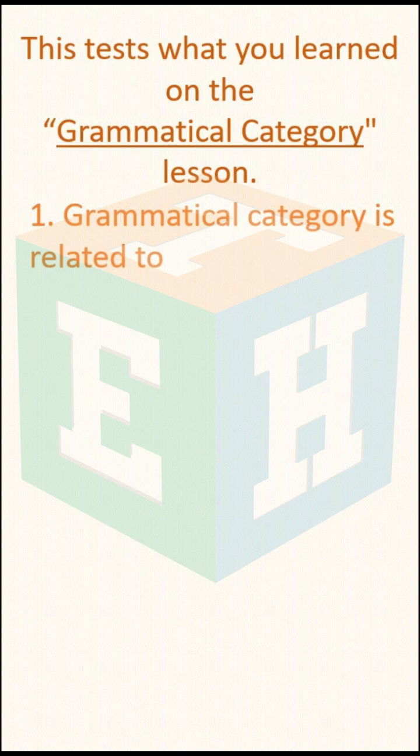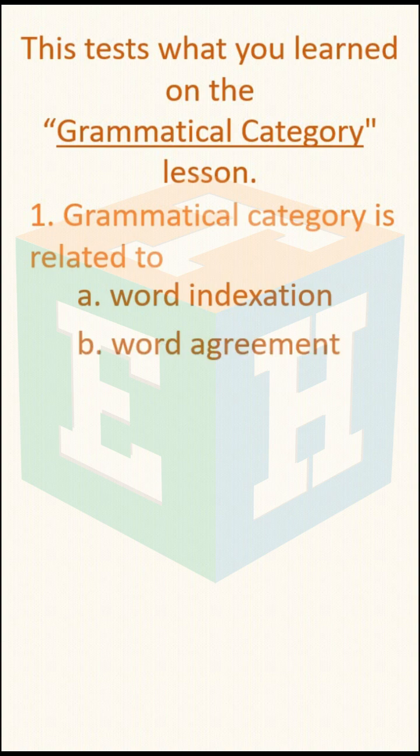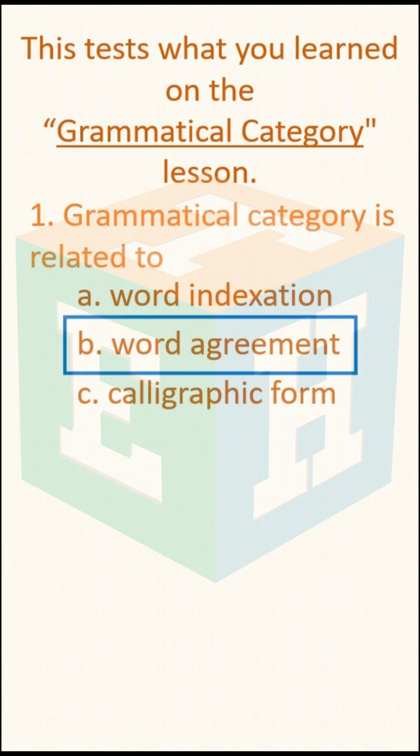Number 1. Grammatical category is related to A. Word indexation, B. Word agreement, C. Calligraphic form. Answer? It's letter B. Word agreement. Grammatical category is related to word agreement.